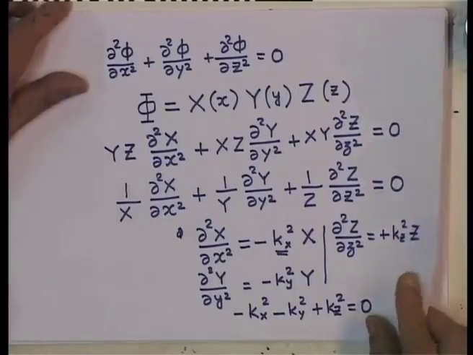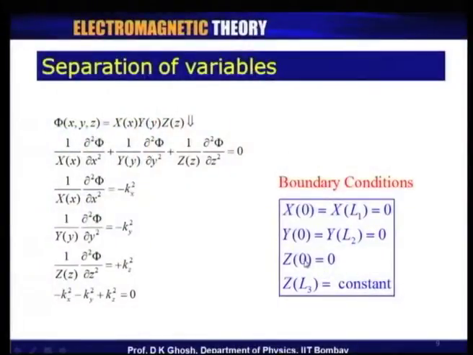Now, let us look at what happens to the corresponding boundary conditions. Remember, on 5 of the faces, the potentials were 0. So, I can translate that and say that, since X depends only on x, the capital X function at x equal to 0 must be 0, and it also has to be 0 at the value L1.